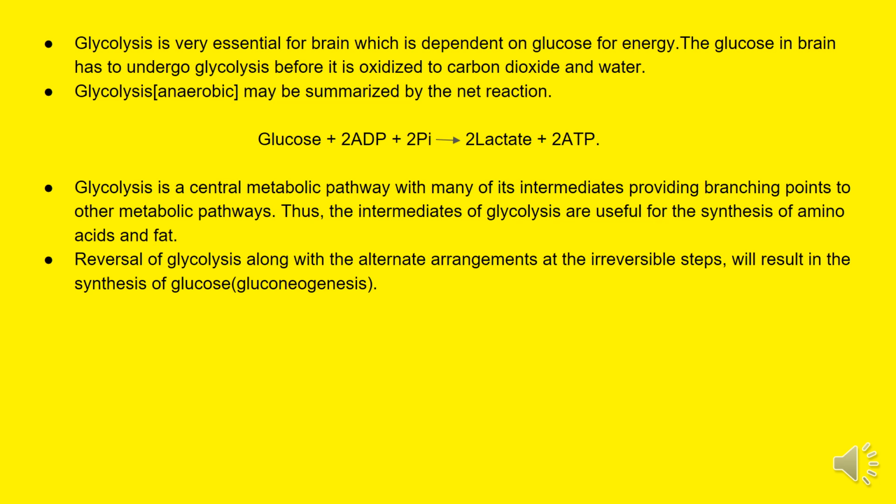Glycolysis is a central metabolic pathway with many of its intermediates providing branching points to other metabolic pathways. Thus, the intermediates of glycolysis are useful for the synthesis of amino acids and fat. Reversal of glycolysis along with the alternate arrangements at the irreversible steps will result in the synthesis of glucose, gluconeogenesis.